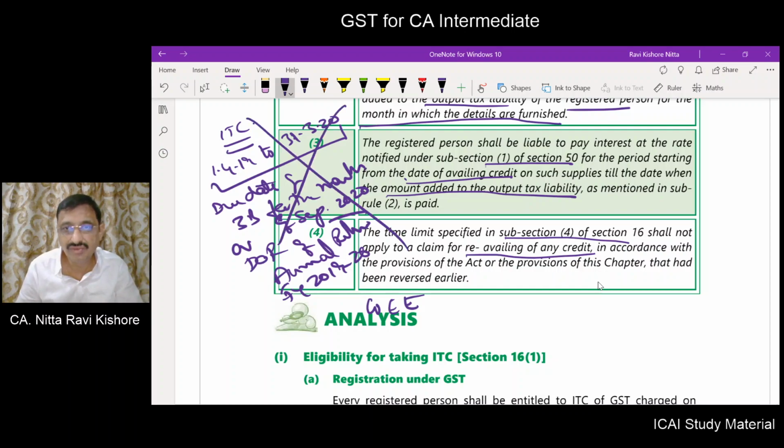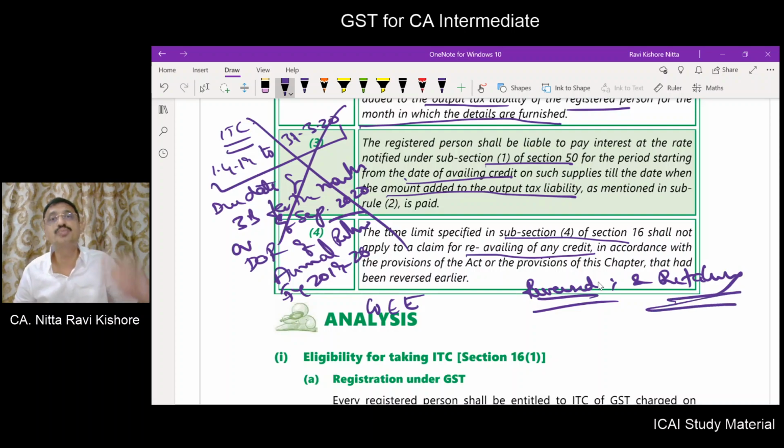applicable where you have reversed and are retaking. Why did you reverse? Because you did not pay the supplier within 180 days. Why are you again availing? Because you paid the supplier the value of supply plus the tax payable on supply.